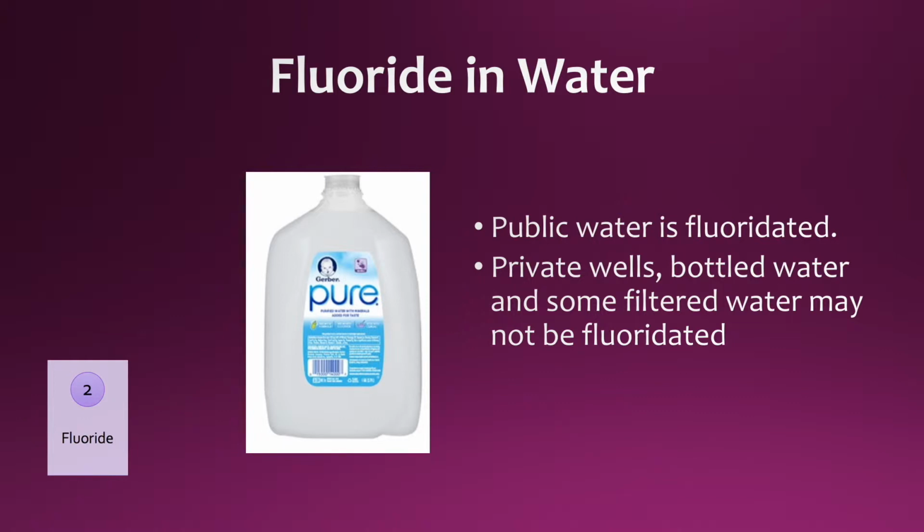Caregivers should know that private well water is unlikely to contain fluoride, so it should be tested. Bottled water and some filtered water does not contain fluoride, including water marketed to parents for mixing formula. Talk to the caregiver about the primary source of water for the child and encourage them to test well water, read labels on bottled water, or check with manufacturers of filtration systems if the children do not drink fluoridated public water.